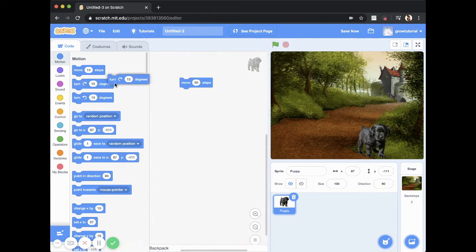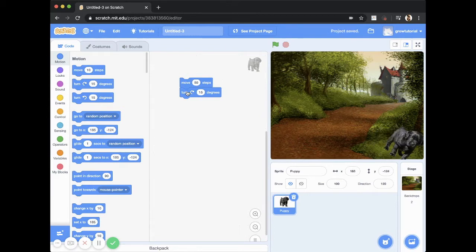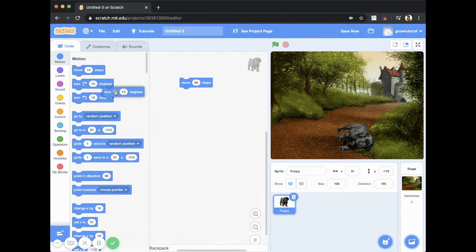Let's say I wanted to turn. So if I just drag this block and then stick it here so that they click together, and then I say turn and it starts to turn. I don't want it to move out of the view, but you get what I mean. And for you to remove it, it's very easy. You just unclick it and then just dump it back into this list of bricks.